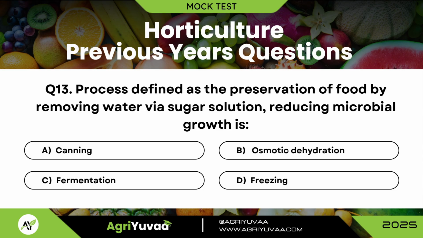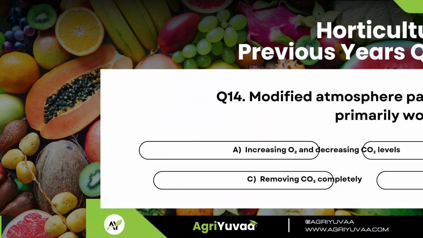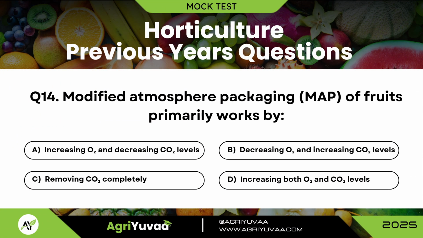Question 13. Process defined as the preservation of food by removing water via sugar solution, reducing microbial growth is? Correct answer is option B, osmotic dehydration. Question 14. Modified atmosphere packaging, MAP, of fruits primarily work by? Correct answer is B, decreasing oxygen and increasing CO2 levels.